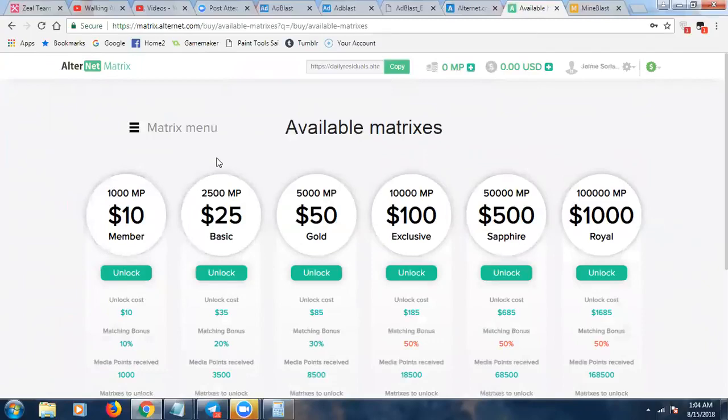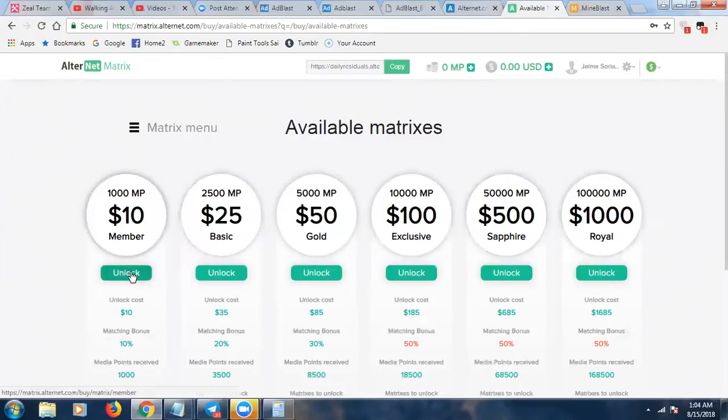You can participate in the AdBlast part and buy ad packs, and that's it. This is optional. But if you do create an account with AdBlast, you automatically will have an account with Alternet and MindBlast, which are the other parts of their ecosystem, and your team will follow you. So that's pretty cool. I don't have any positions unlocked, obviously, because I'm just getting started here, but